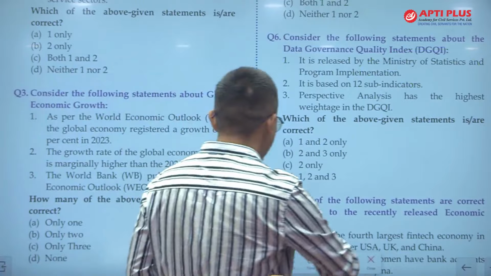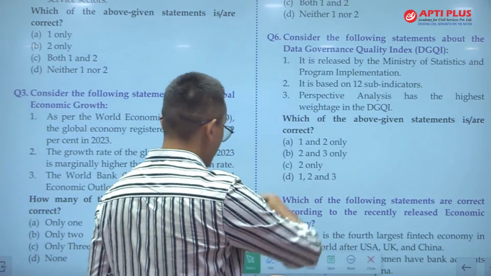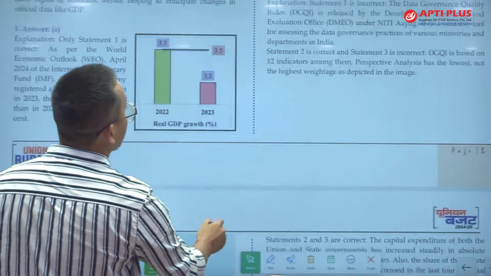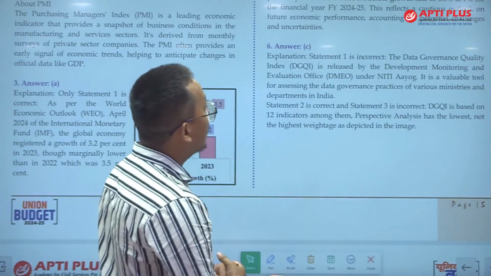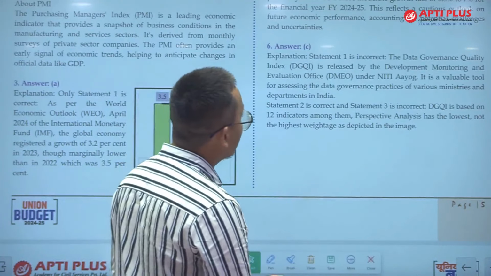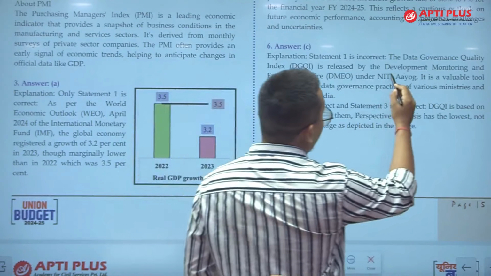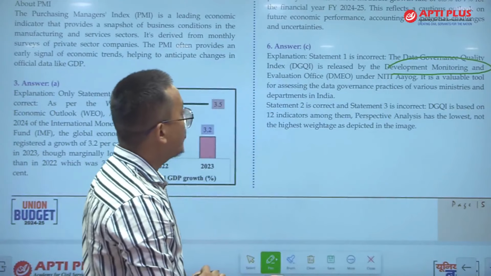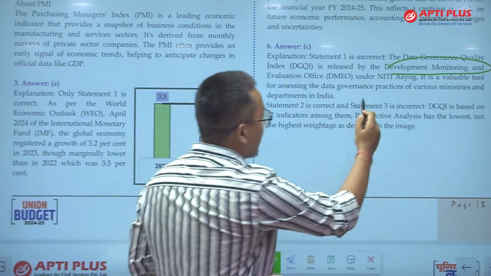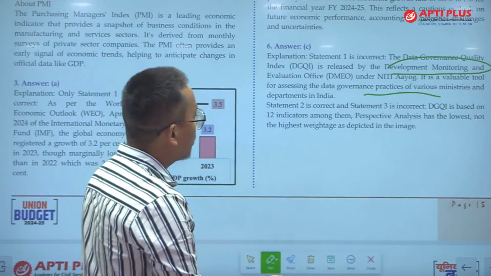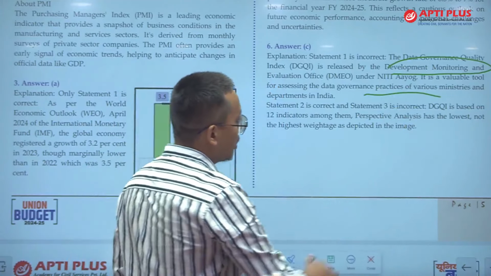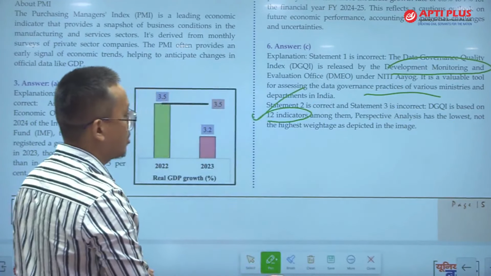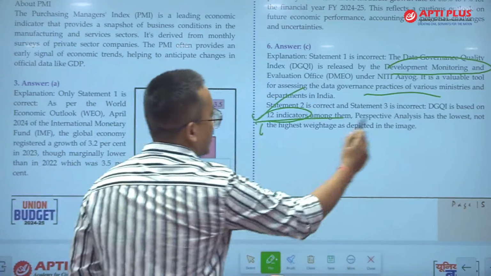Now let us look at the other statements and the other indicators of this DGQI. So these are the indicators. DGQI, the Data Governance Quality Index, is released by the DMEO, which is an important department of Niti Aayog, the Development Monitoring and Evaluation Office. And it is a valuable tool for assessing the data governance and practices in various ministries. Statement 2 is correct. Statement 3 is incorrect, because DGQI is based on the 12 indicators, so this is correct. And the prescriptive analysis has the lowest, not the highest, weightage, as depicted in the image.